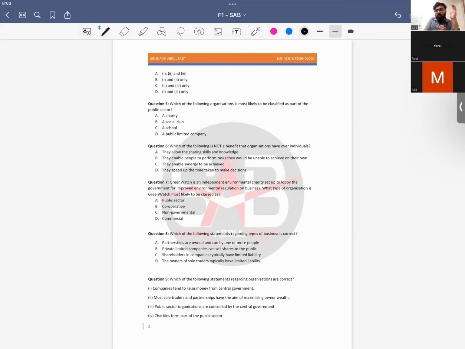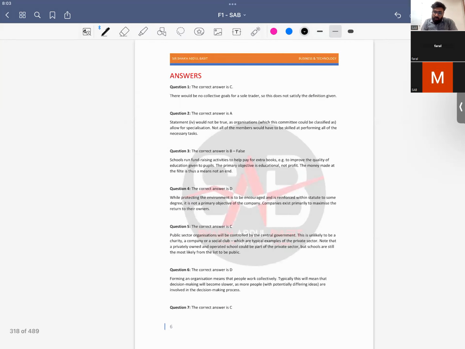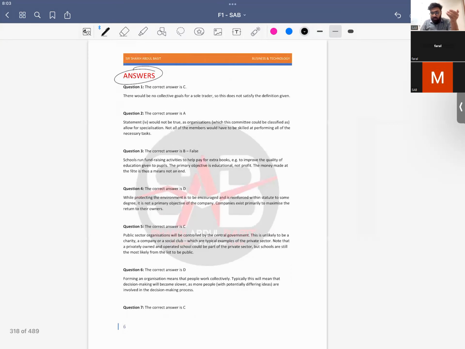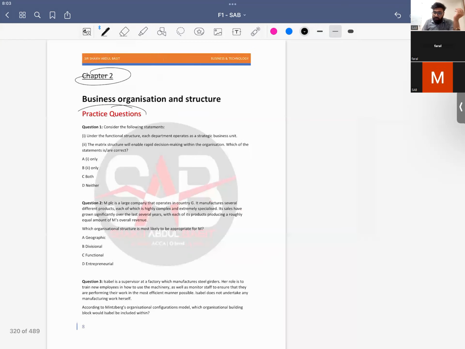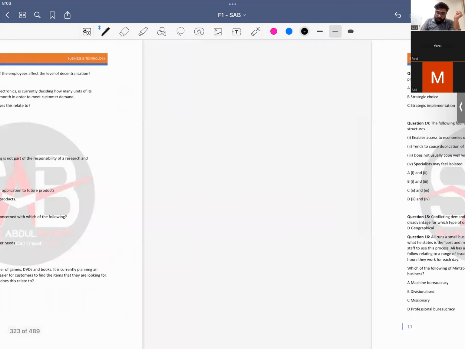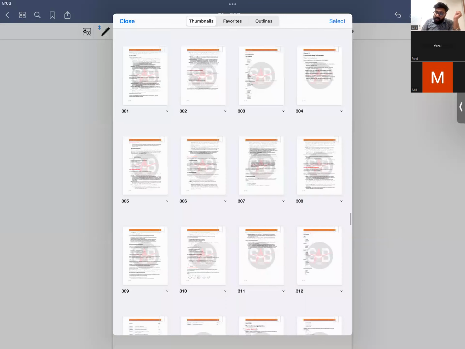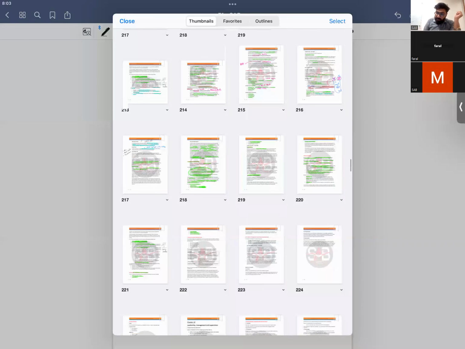So if you are done with a chapter, we can solve these questions too, to understand whether we know exactly what the examiner demands. It's like a test. If I have taught you a chapter, you'll move on to these questions and we'll assess ourselves on whether we know them or not, right? And I have attached the answers too, so you can check your results. Similarly, for chapter 2, business organizations, here are the practice questions and then you can check your answers. So this is a complete summary of F1 from myself.